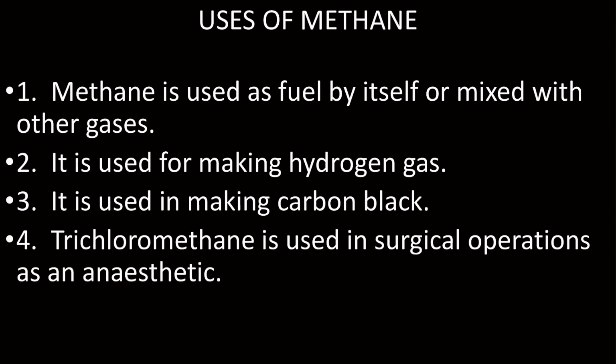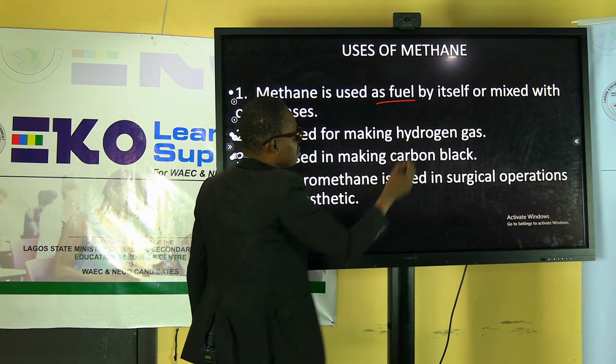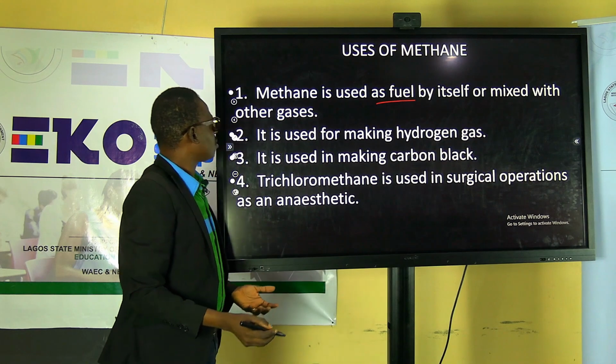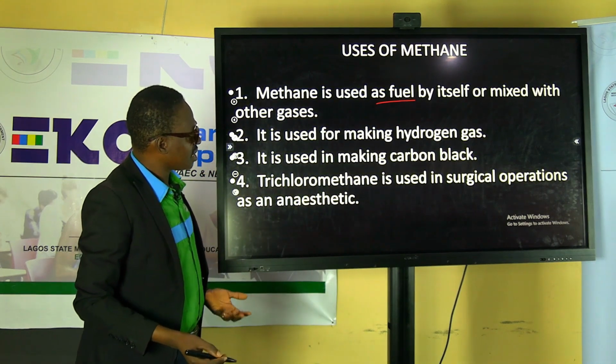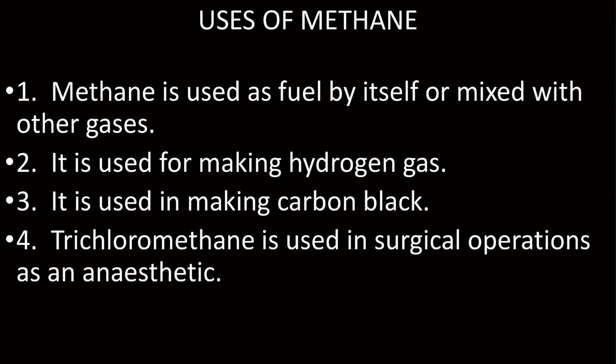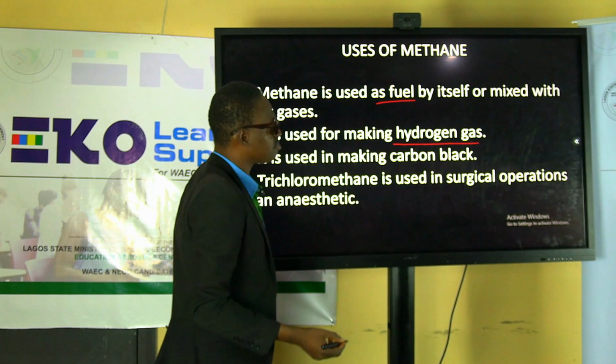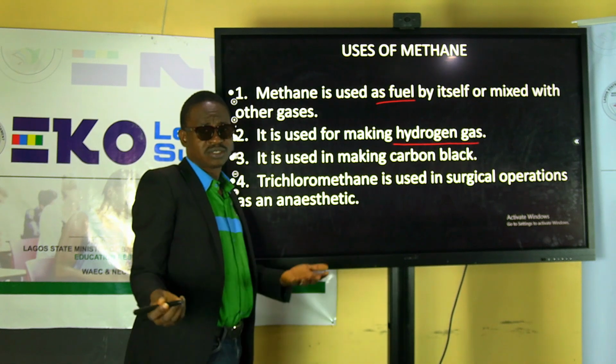They are mainly used as fuel. You need to understand. Yes, they are mainly used as what? Fuel. Or you can mix it with other gases. It is equally used in making what? Hydrogen gas. So that's very, very important. Yes, methane can be used in the production of hydrogen gas. You know how it does that?